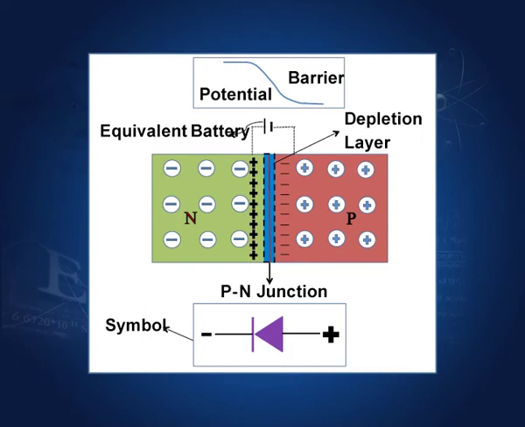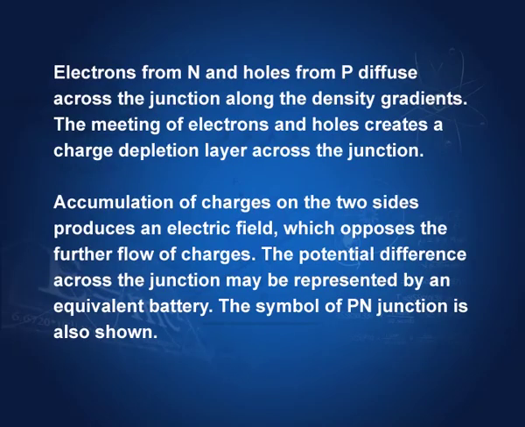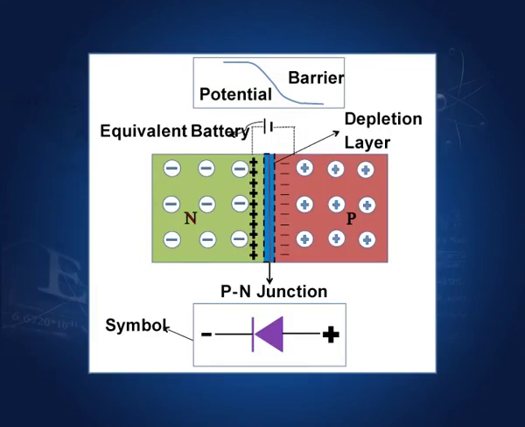It stops further diffusion from both sides. The potential difference across the junction may be represented by an equivalent battery, that there is a potential difference or a potential barrier, and the charges cannot move across this barrier.